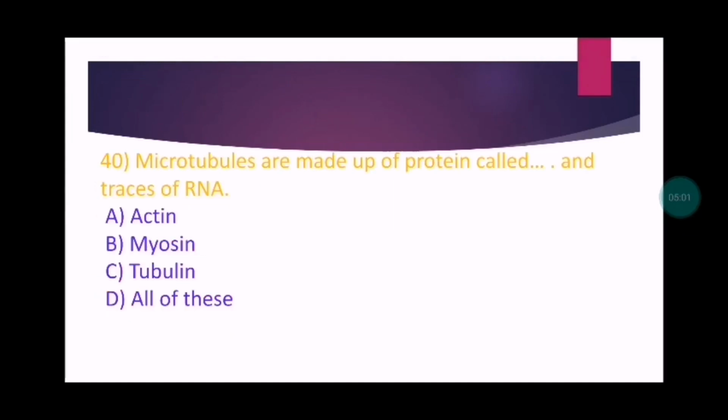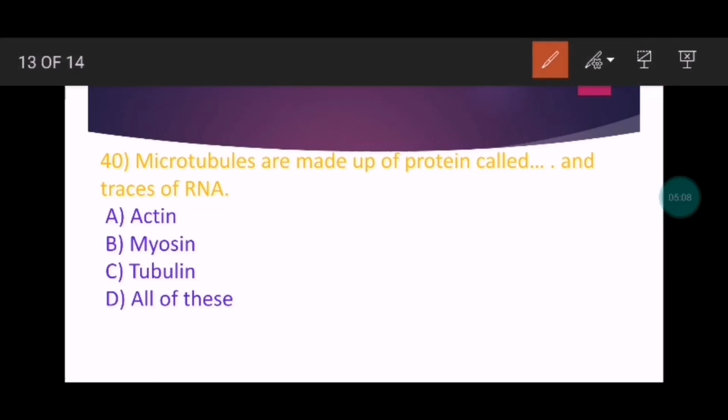Microtubules are made up of proteins called dash and traces of RNA: actin, myosin, tubulin, all of these. The option number C is the correct one, and that is tubulin.